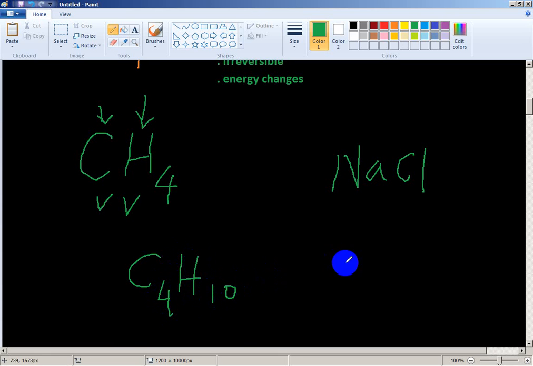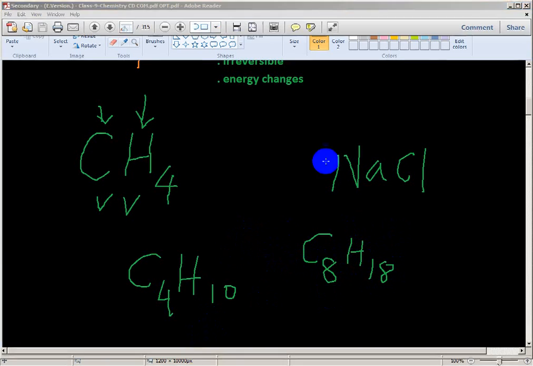This is butane. If I write octane, C8H18. These are hydrocarbons because they contain only carbon and hydrogen.